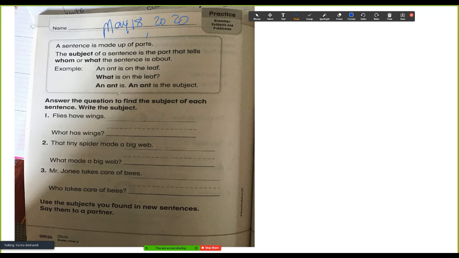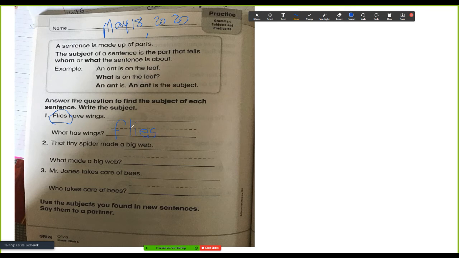Answer the questions to find the subject of each sentence and write the subject. Flies have wings. What has wings? Flies. So we circle that and we write flies.